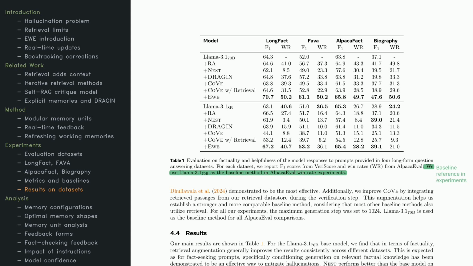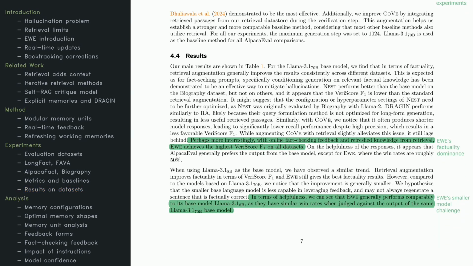It seems that by folding in memory and ongoing feedback, EWE is able to deliver both factual and relevant responses. Digging further into the numbers, EWE's advantage is most clear when it uses its feedback loops effectively. With the LLaMA 3.1 70B model, other techniques like DRAGIN and NEST do help with factuality, but not as much as EWE. EWE uses its integrated memory to listen to real-time corrections, avoiding repeated mistakes.